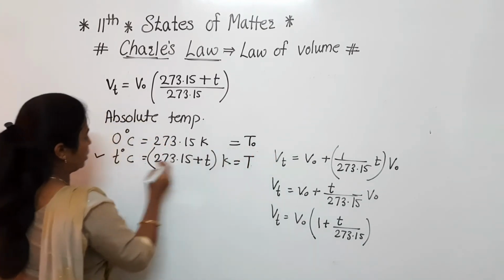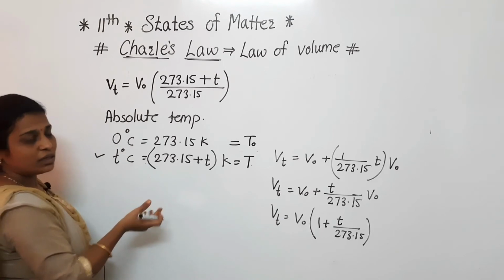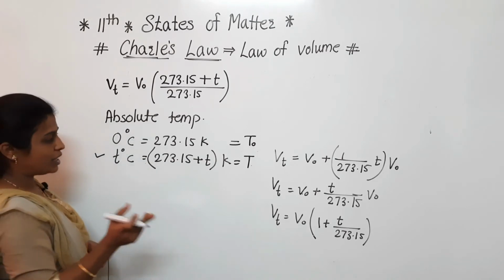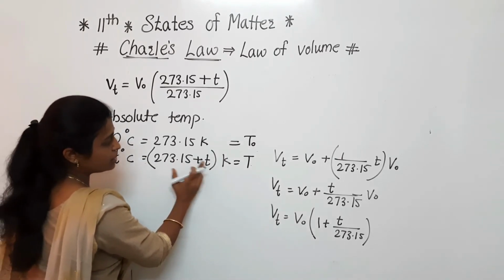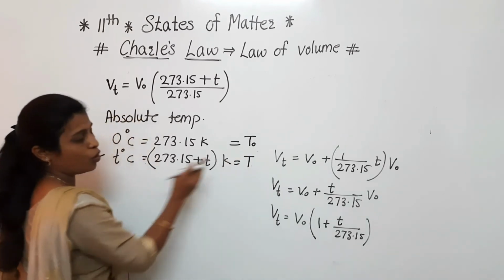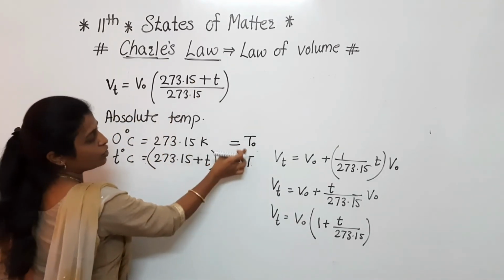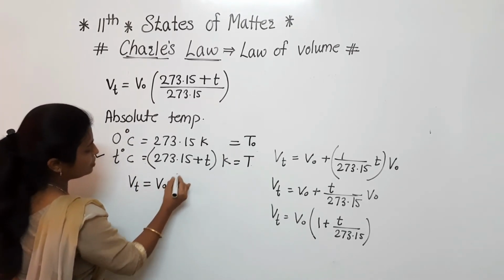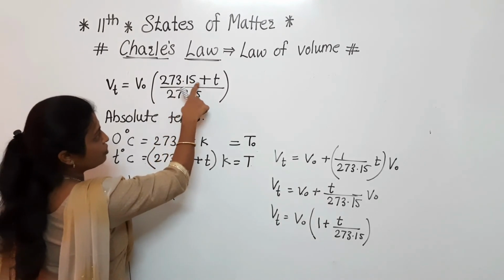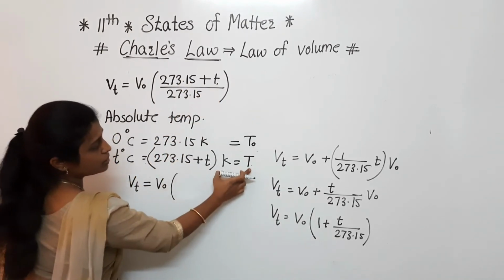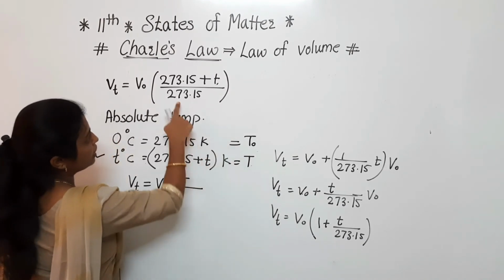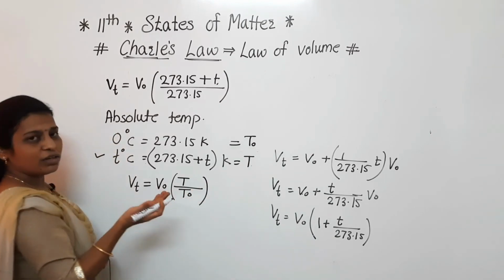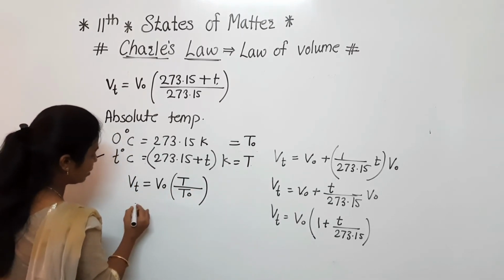Clear? Now see the next one. t degree Celsius means 273.15 plus t, we are just converting into Kelvin, and for that we use the symbol T. Now instead of these we use the symbols. So the equation is Vt is equal to V0 in bracket 273.15 plus t, which is T, divided by 273.15, which is T0. If we simply modify this equation, we get: